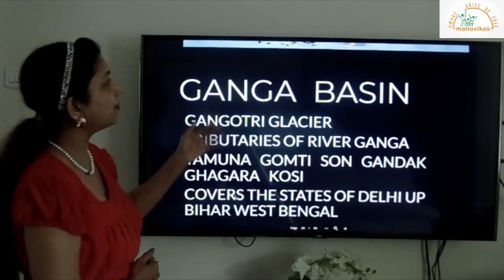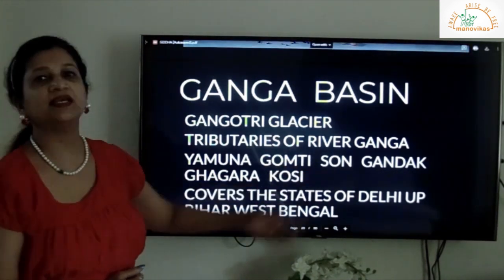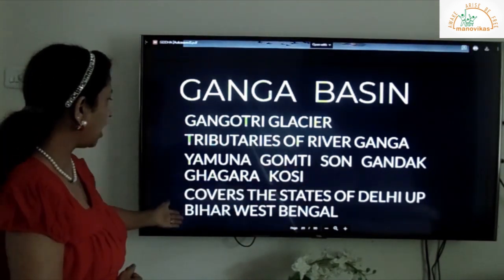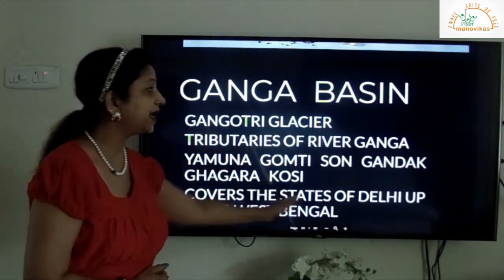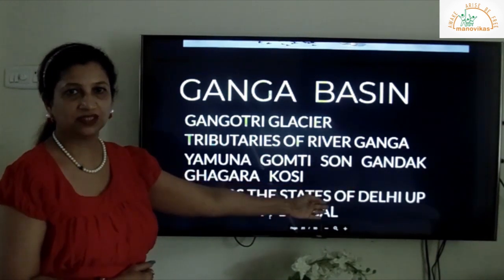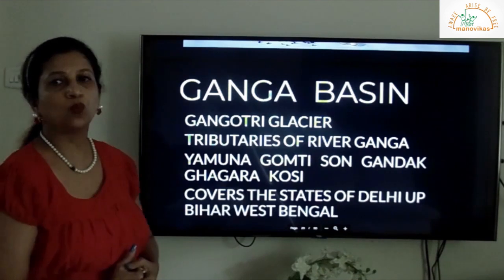Now the Ganga basin covers the states of Delhi, UP that is Uttar Pradesh, Bihar and West Bengal. So it flows through these northern states, that is Delhi, Uttar Pradesh, Bihar and West Bengal.